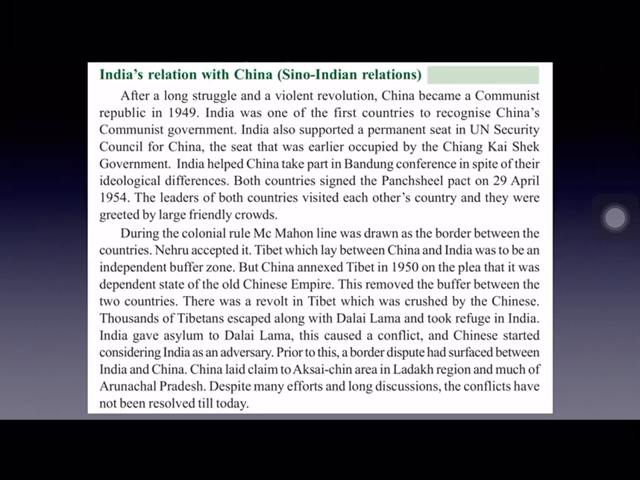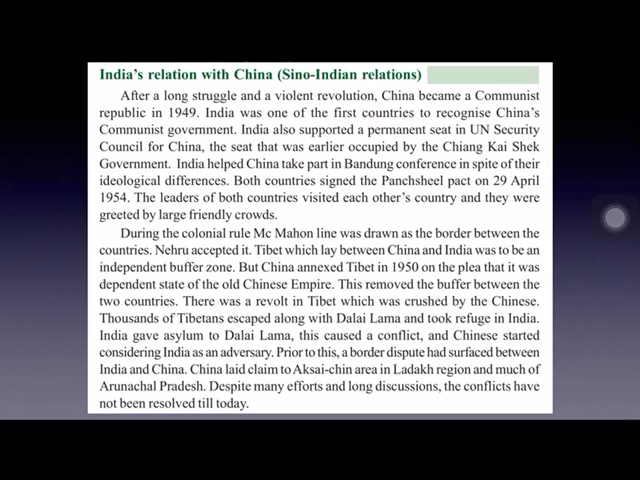Both the countries signed the Panchsheel Agreement. Just now I told you Panchsheel means 5 principles, and it was formulated by Jawaharlal Nehru. Both the countries signed this Panchsheel Agreement on 29th April 1954. From the Indian side, Prime Minister Jawaharlal Nehru and the Chinese Prime Minister Zhou Enlai signed this agreement. And many a time the leaders of both the countries visited each other's countries, and they were welcomed by the people of those countries.